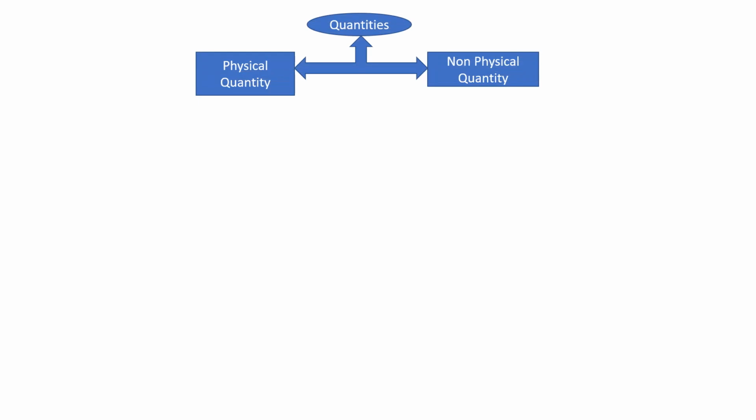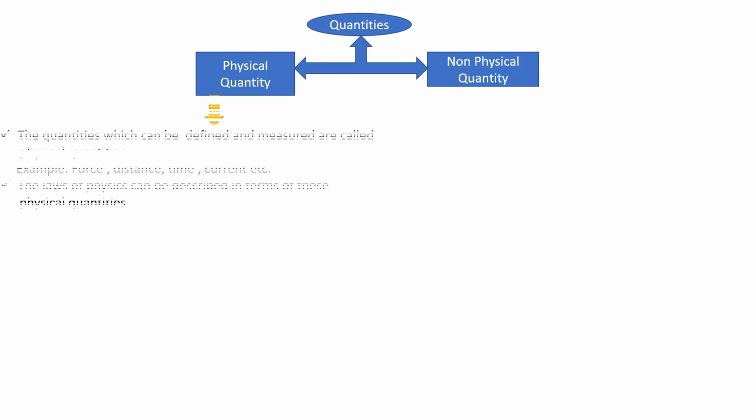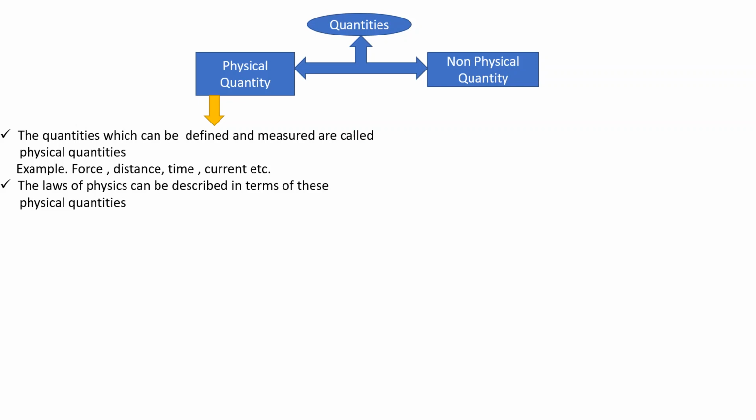Here we are discussing quantities. Quantities are basically of two types: physical quantities and non-physical quantities. So what are physical quantities? Physical quantities are the quantities which can be measured. Examples are force, distance, time, current. And the laws of physics can be described in terms of these physical quantities.